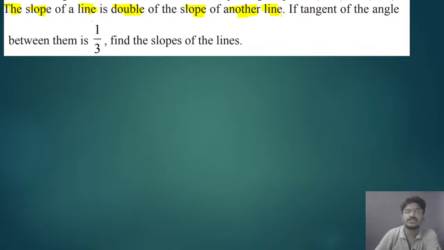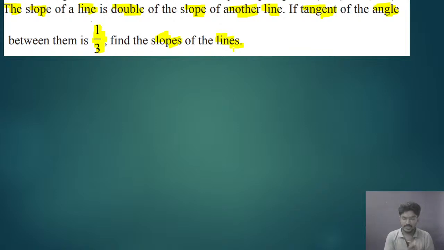Clear? Next, if the tangent of the angle between them is 1 by 3, find the slope of the lines. You have to find the slope of the lines. Clear?